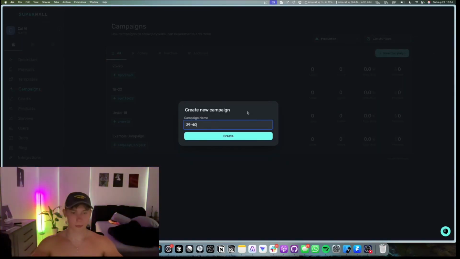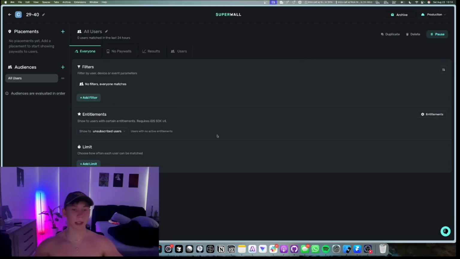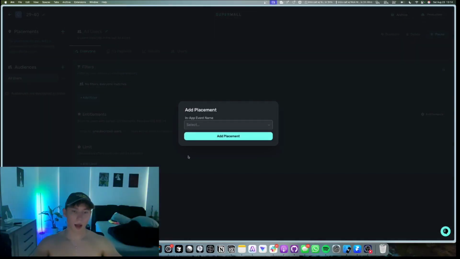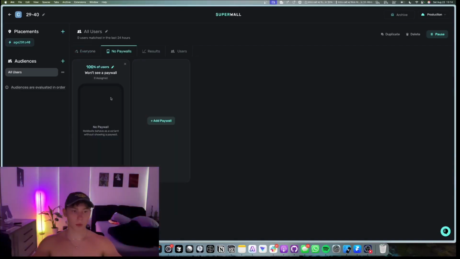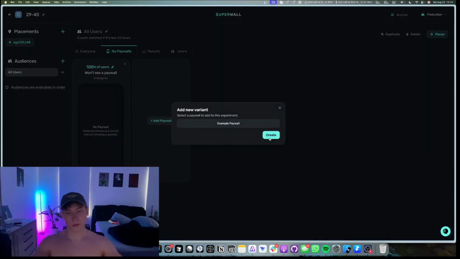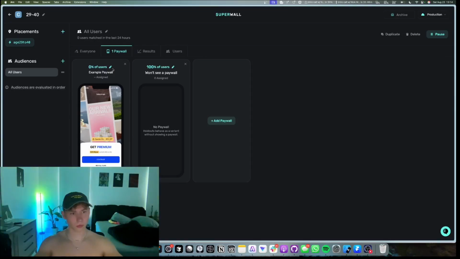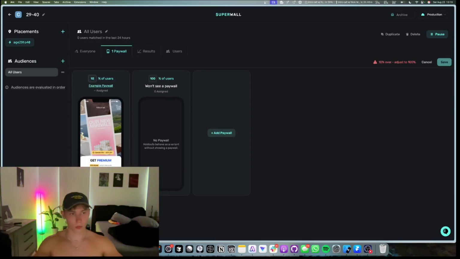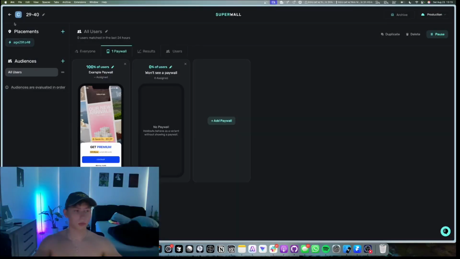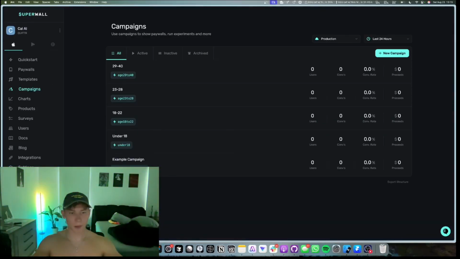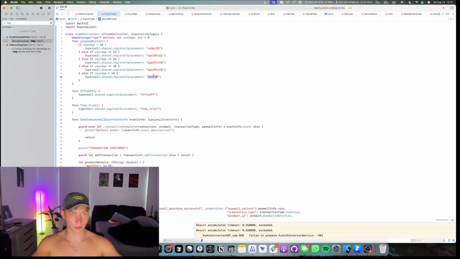All right, so 29 to 40 age range. This is an extremely large gap. And maybe I recommend lowering this, but this is what we're gonna do for now. Example paywall. All right. And then above 40 is the final one, over 40.